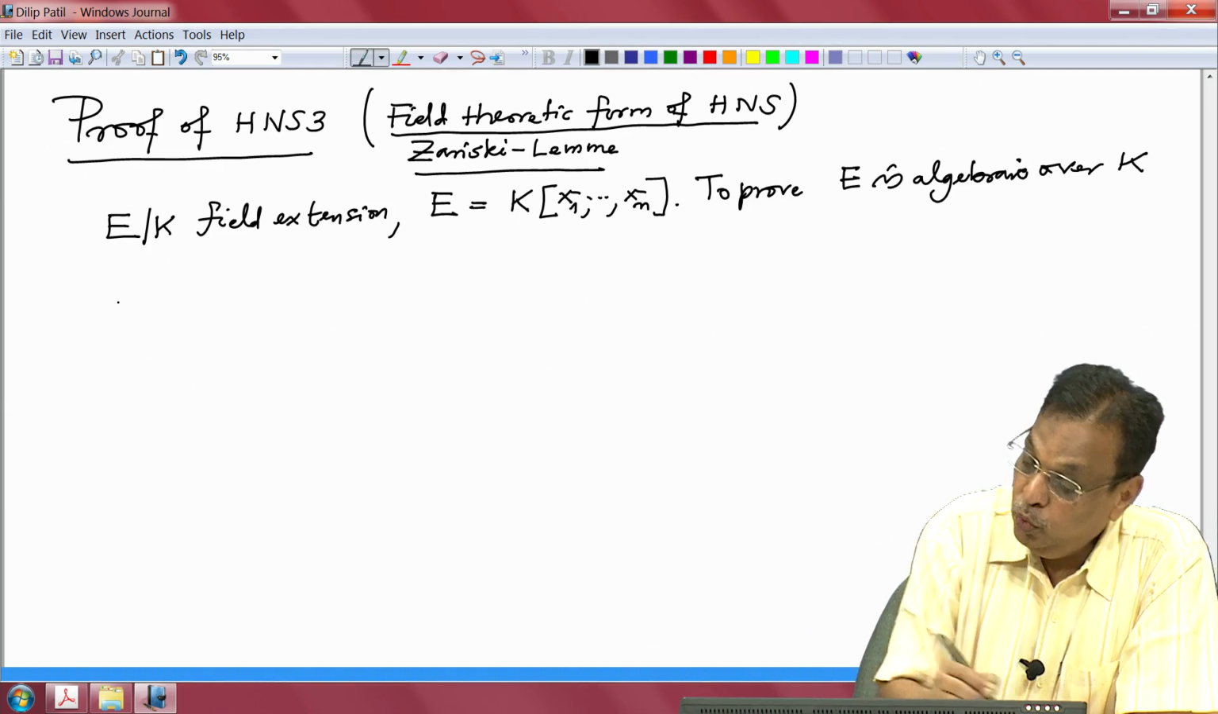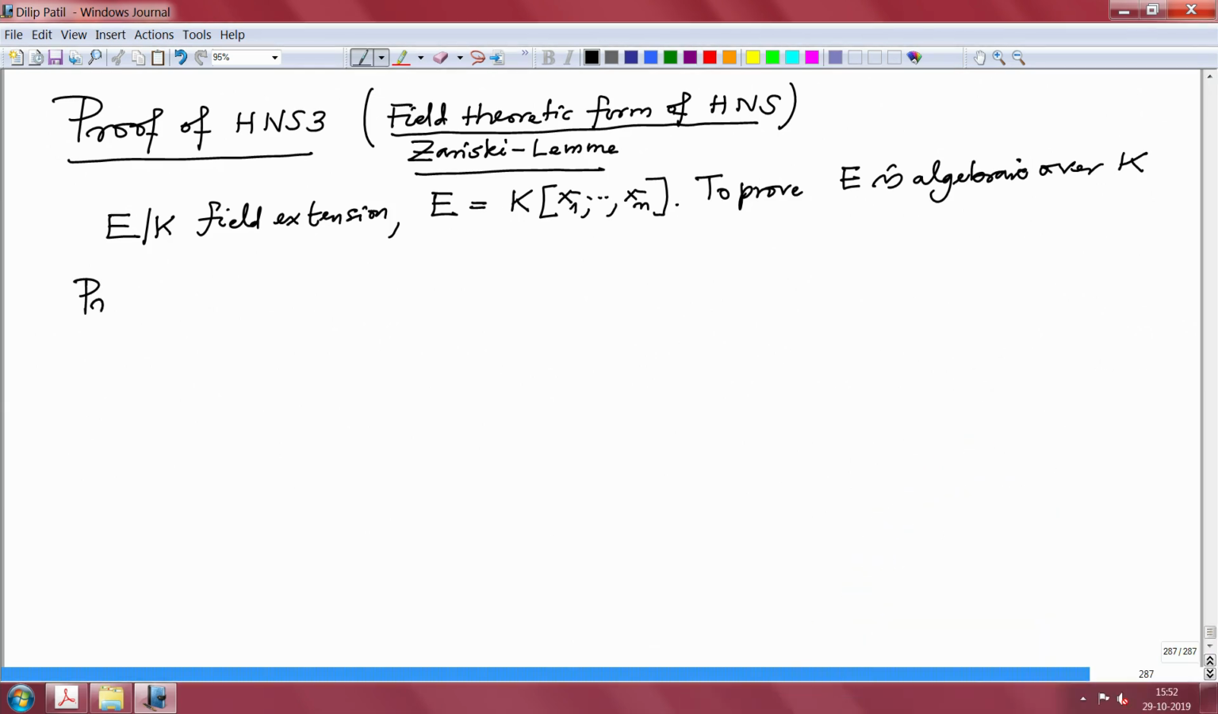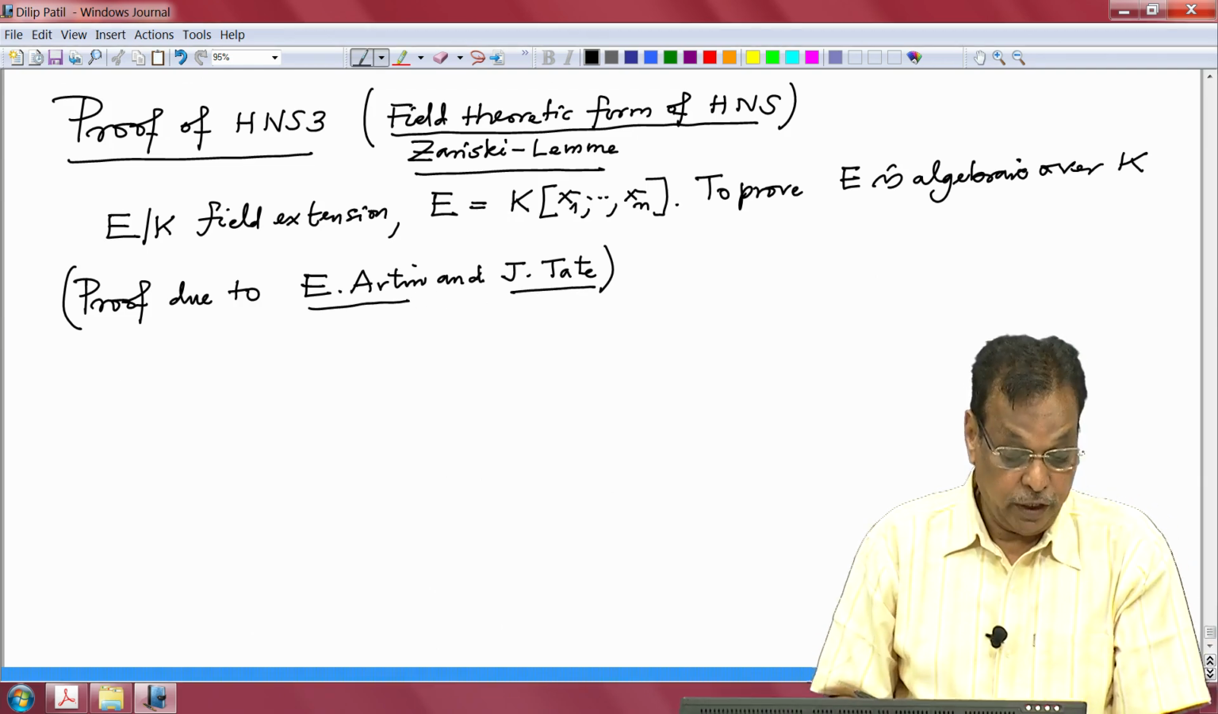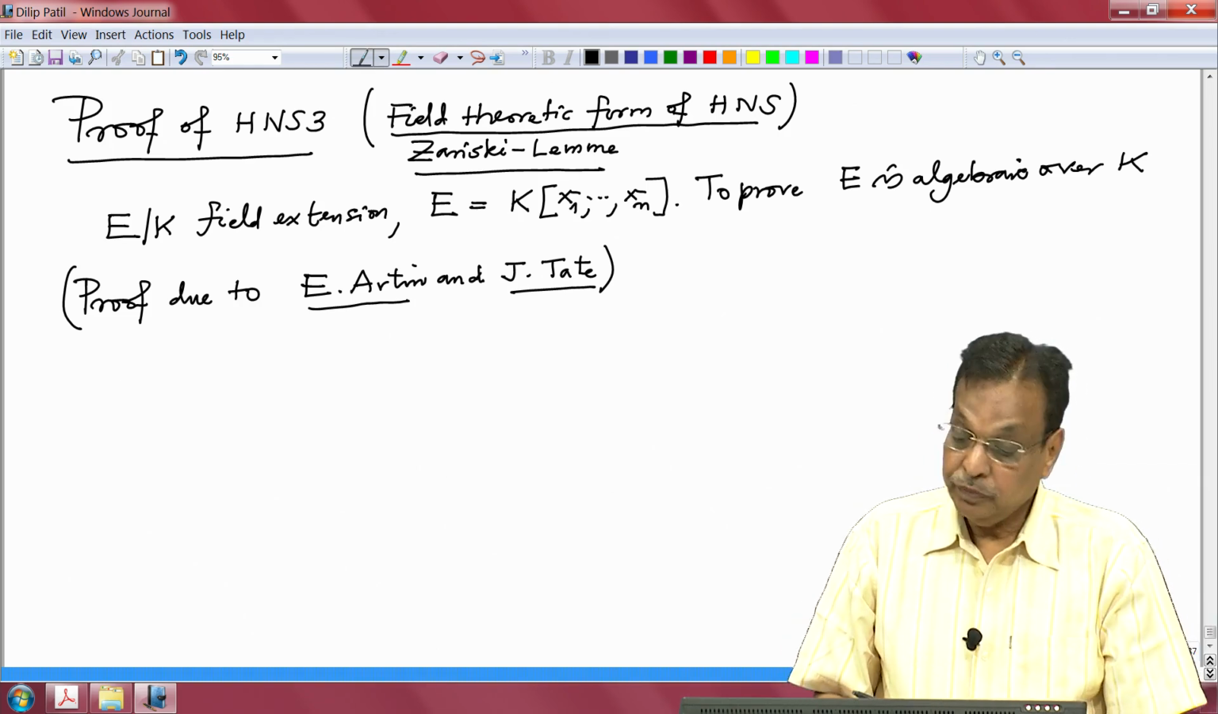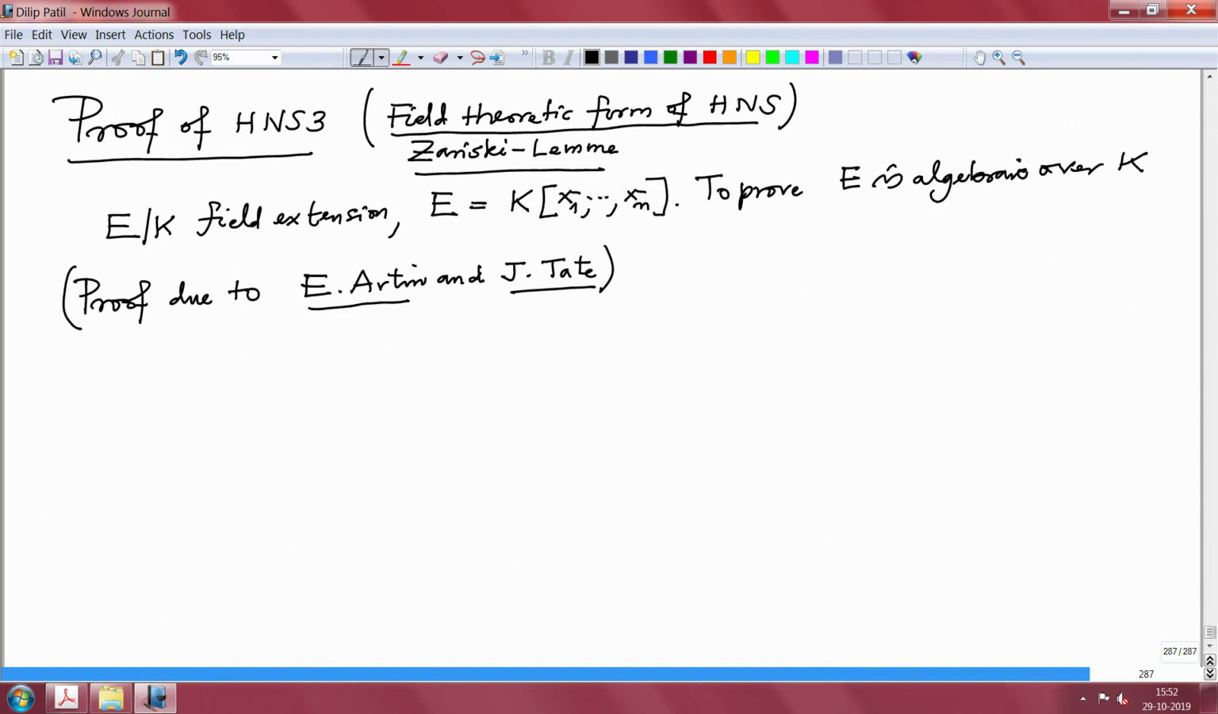The proof I am going to give is due to Emil Artin and John Tate. John Tate was a student of Emil Artin. All right. So we have this E, and we want to prove it is algebraic over K. So let us fix some notation.